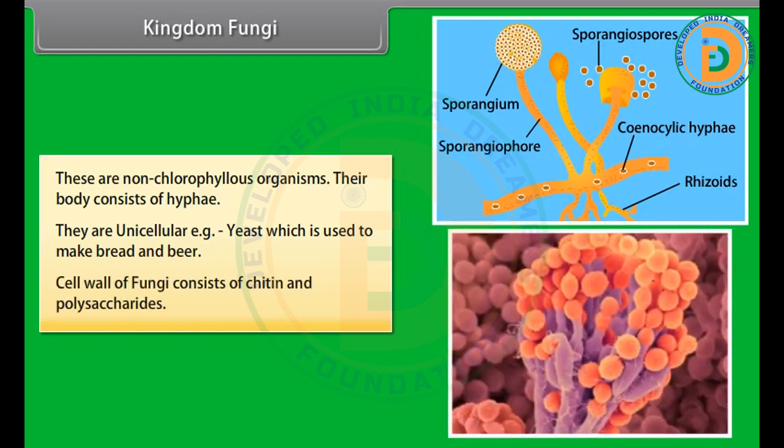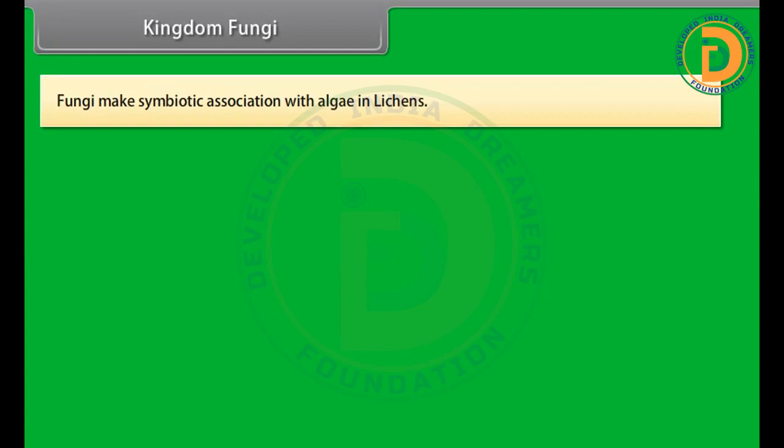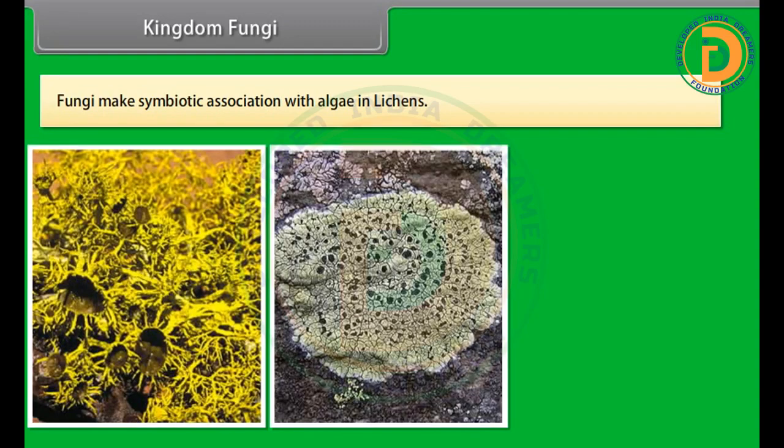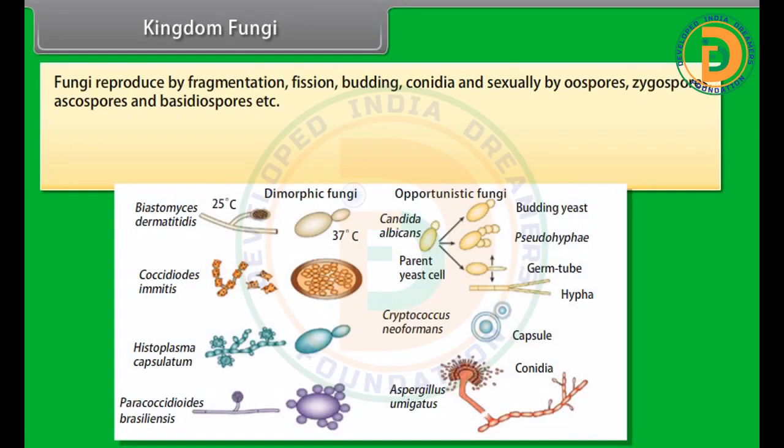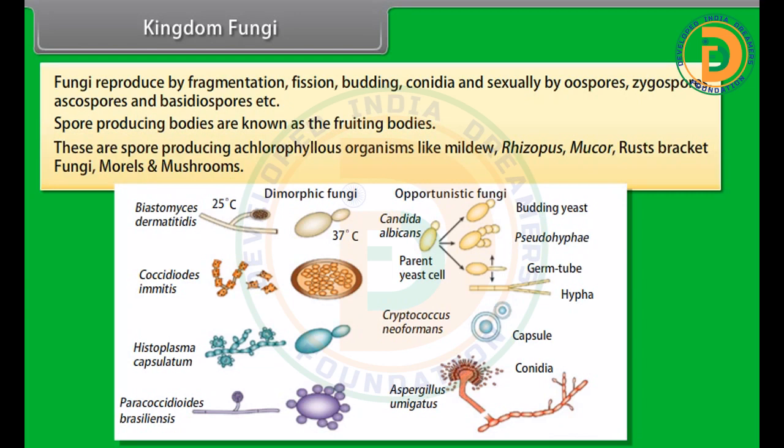The cell wall of fungi consists of chitin and polysaccharides. Fungi make symbiotic associations with algae in lichens. Fungi reproduce by fragmentation, fission, budding, conidia, and sexually by oospores, zygospores, ascospores, and basidiospores, etc. Spore-producing bodies are known as the fruiting bodies.